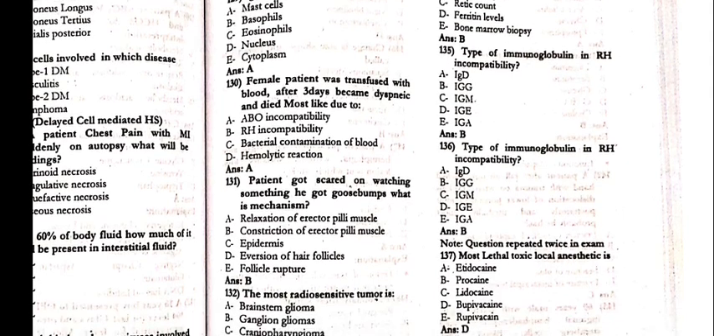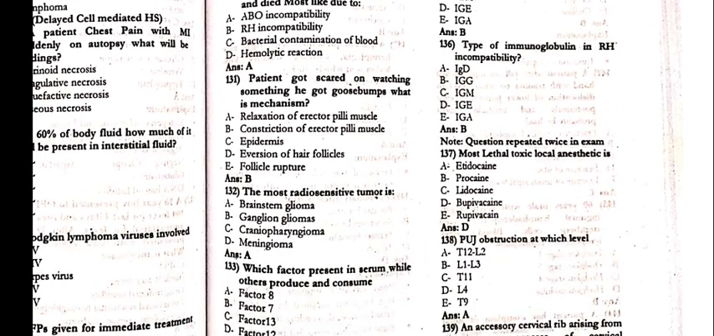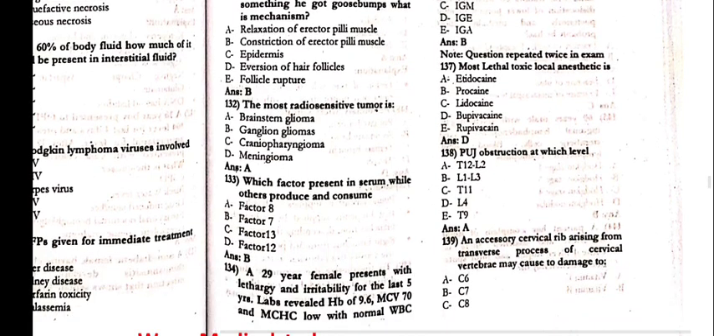130, a female patient was transfused with blood, after 3 days became dyspneic and died, most likely due to ABO incompatibility. 131, the patient got scared on watching something. He got goosebumps. What is the mechanism? That is the constriction of erector pili muscles. 132, the most radiosensitive tumor is the brainstem glioma. 133, which factor is present in the serum while others are produced and consumed? That is factor number 7.